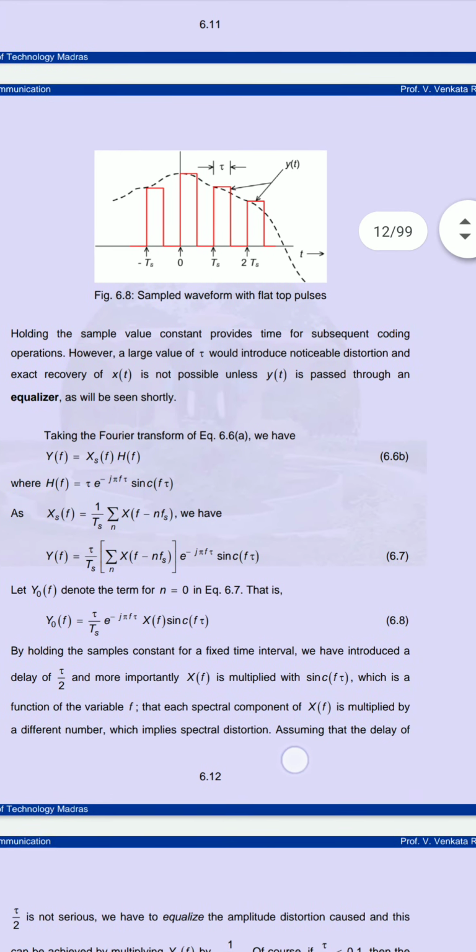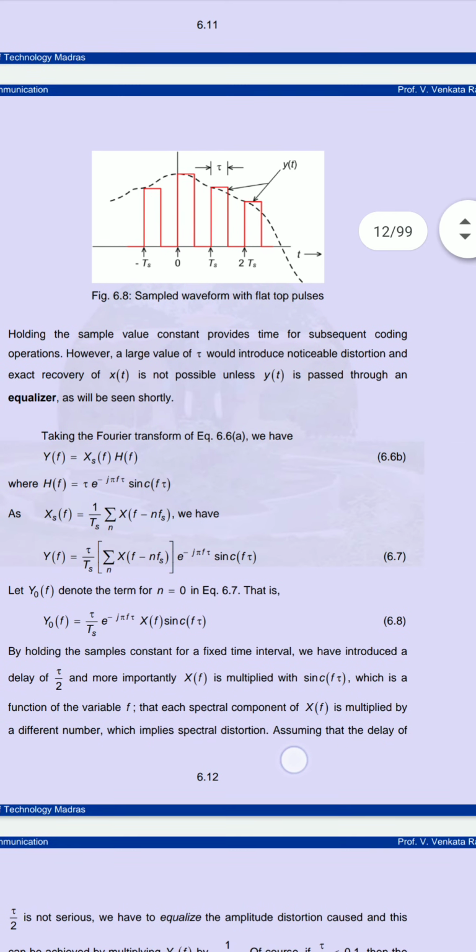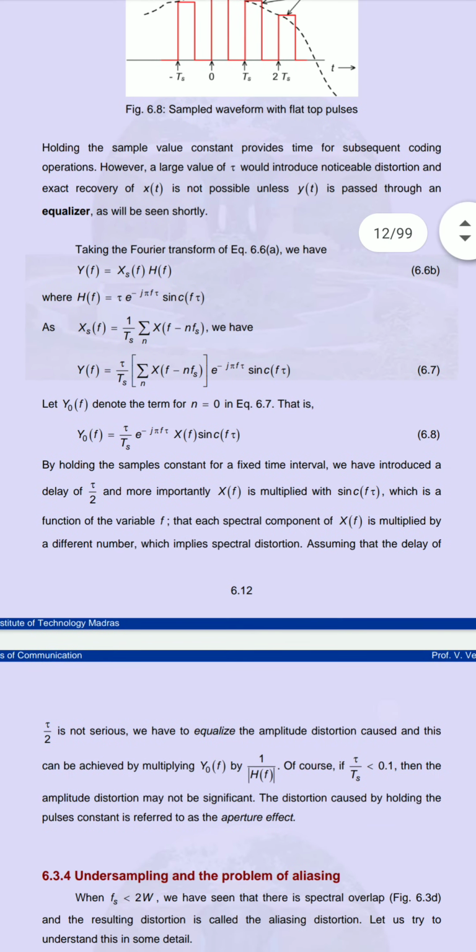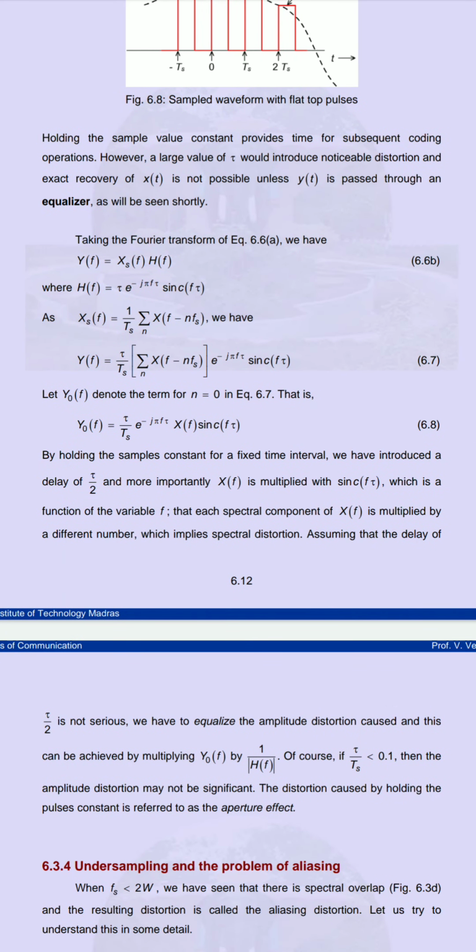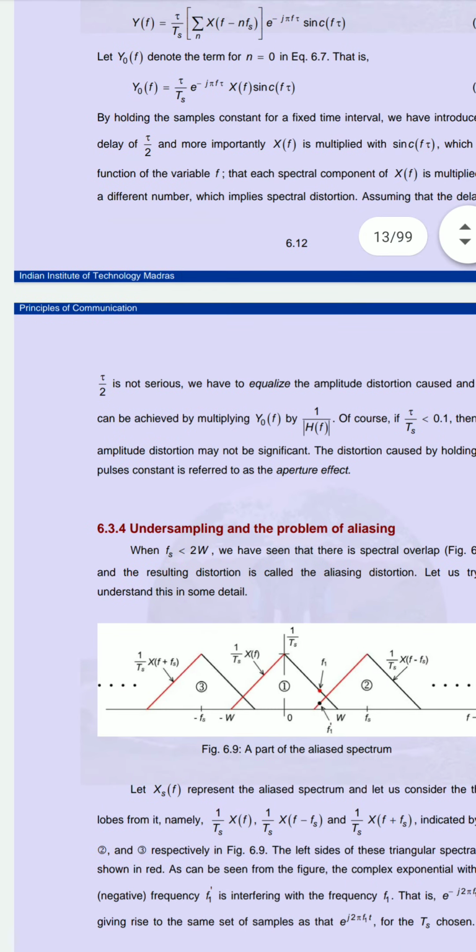Here also we will not be able to get reconstruction of the signal. So we are supposed to use the equalizer to reduce the distortion and get the original signal, because the distortion is caused by holding the pulse constant. We call this the aperture effect.